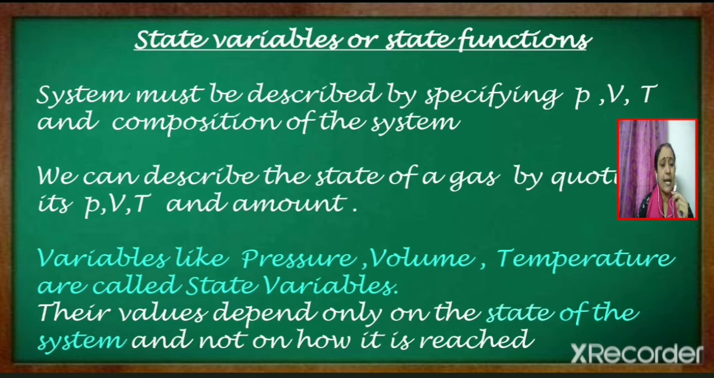So how can we describe the system? By specifying properties like pressure, temperature or volume before and after the change. We can describe the state of a gas by quoting its pressure, volume, temperature and amount. So variables like pressure, volume, temperature are called as state variables. Why are they called as state variables? Because their values depend only on the state of the system, and these variables do not depend on how it is reached. So variables like pressure, volume, temperature are called as state variables or state functions.